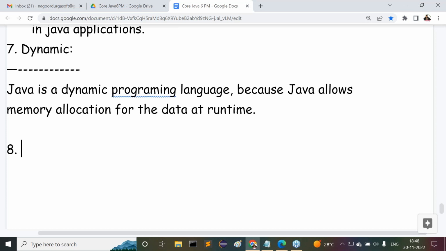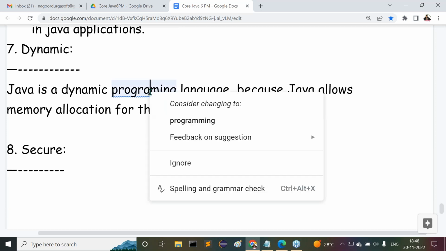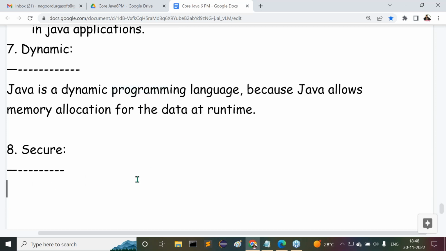Then what about this eighth one? Secure programming language. Java is a secure programming language. How can we say Java is a secure programming language? Guys, observe carefully. The answer is very clear. Now try to understand this answer. Listen carefully, all of you.